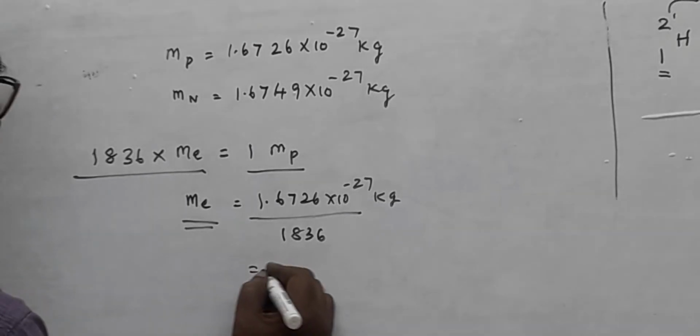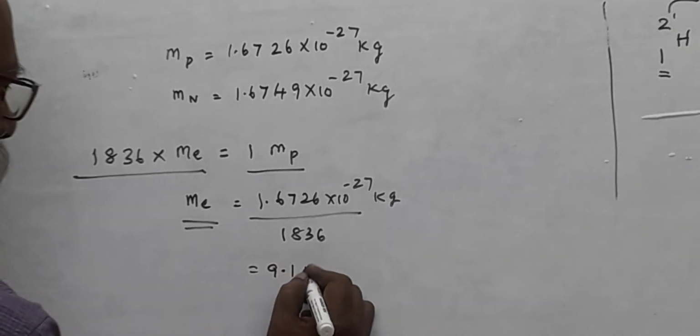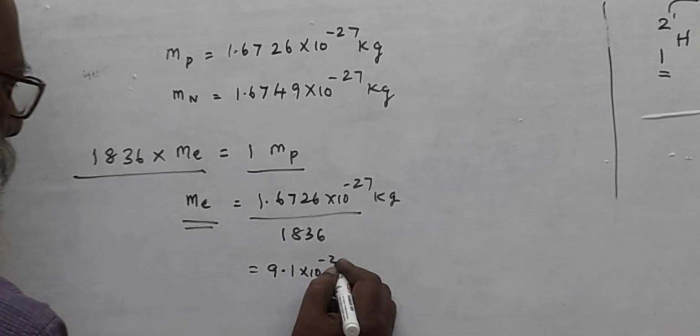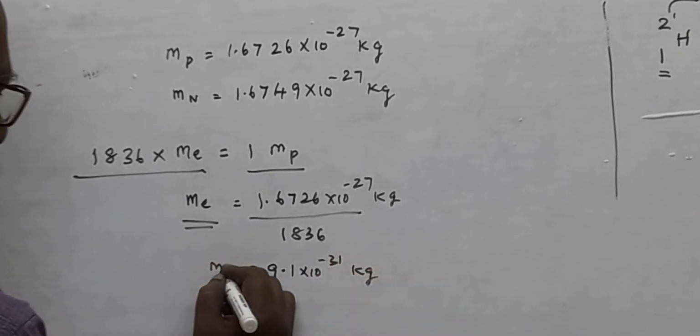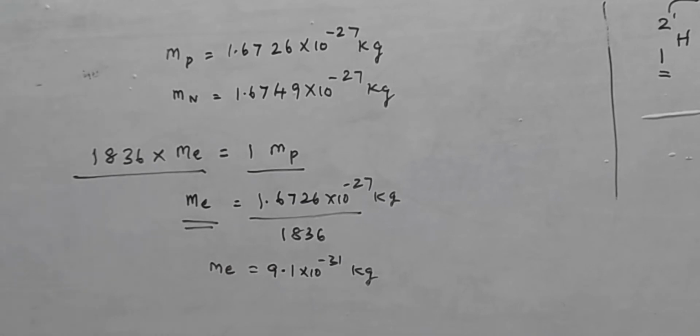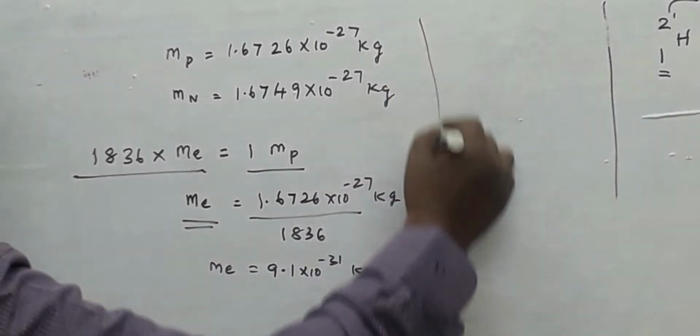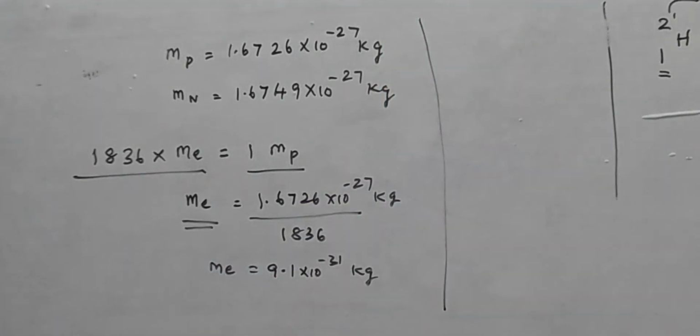And so that we get 9.1 into 10 power minus 31 kilogram. This is the mass of electron. These are all the fundamental concepts that you must know to answer for all physics sums or NEET or whatever it may be in 1 mark questions. Likewise, you must be clear.